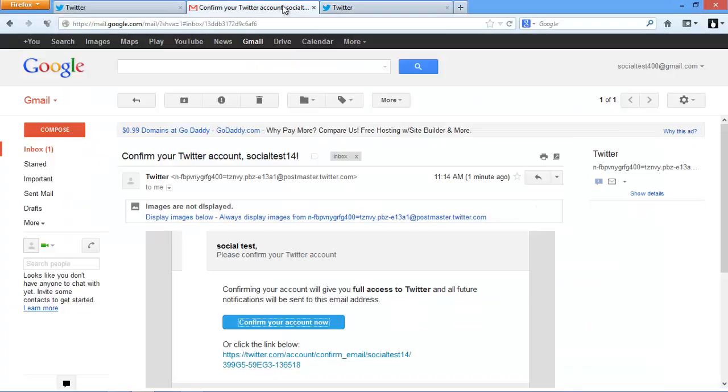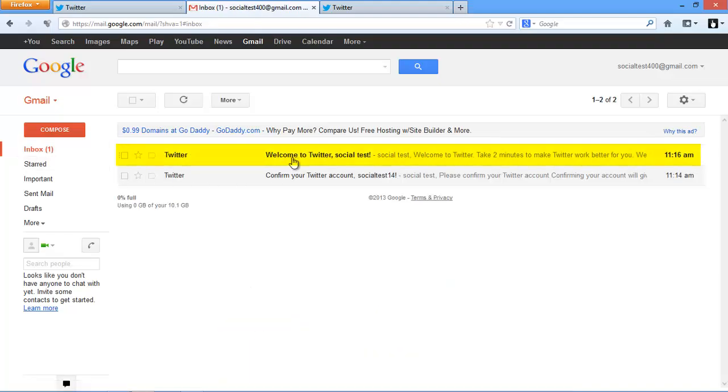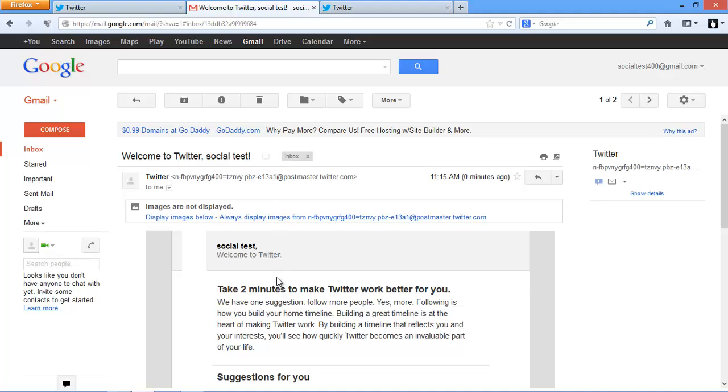Now, if you go back up to your browser and go back to your email account, you'll see that you've just received another email from Twitter in your inbox. And this one is a Welcome to Twitter email. It gives you a little bit of a tutorial and a tour of Twitter if you want to become familiar with it. So at some point, you're going to want to do that.